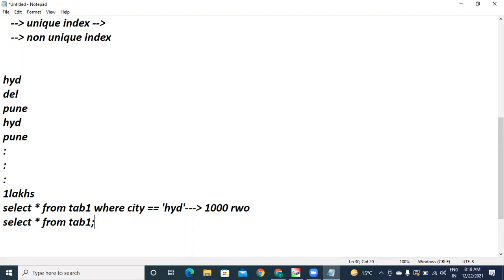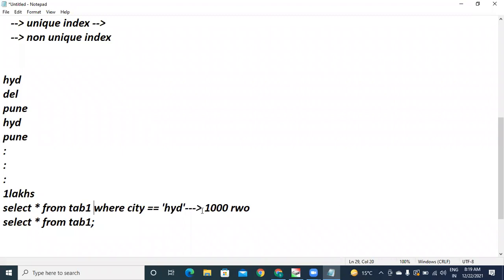Second query is super fast because there are no filters. Just read, display, read, display, read, read, read. At the time of reading, there is no conditional check for the second query. That's why that is super fast. But whenever you want to ask some subset of these rows, it is reading the first record, checking the condition, validating the condition. If it is evaluated to true, then only it is giving. After completion of that, again the second record, but the second record is Delhi, the condition is not satisfied. Then it goes on for the next one.